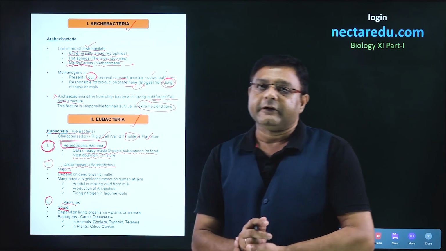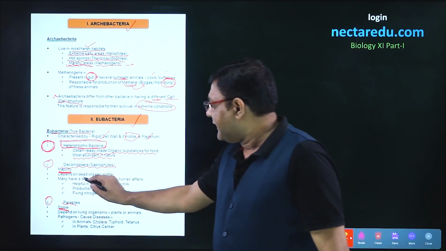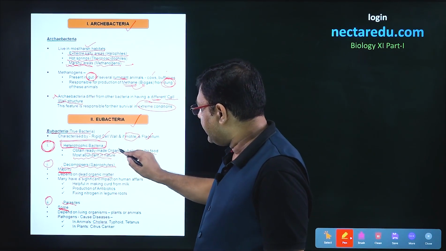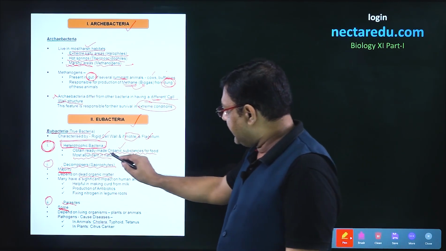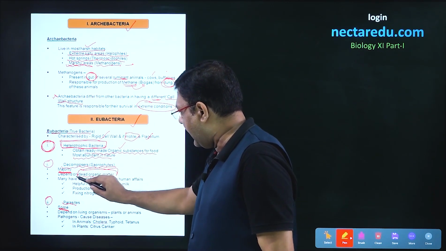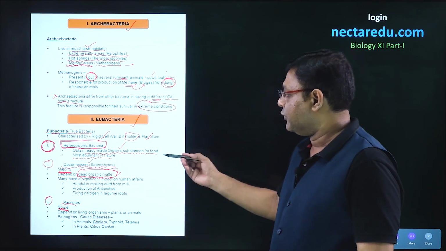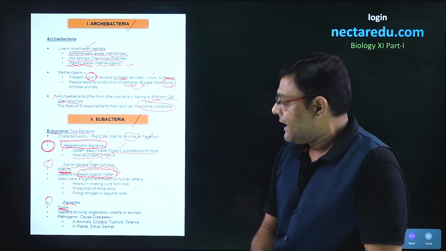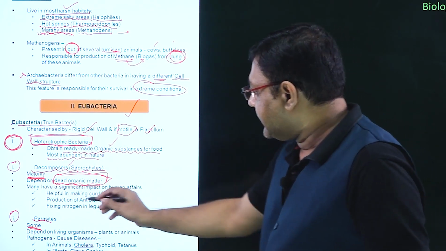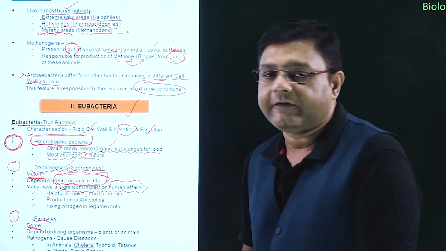Talking of the difference between them, decomposers are the bacteria which depend on dead organic matter. They require ready-made organic substance, but they get this ready-made organic substance from dead and decaying organic matter, and that is why they are called decomposers or saprophytes. These decomposers have a significant impact on human affairs.